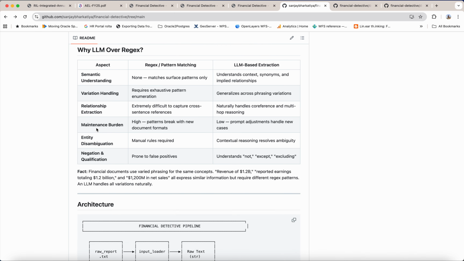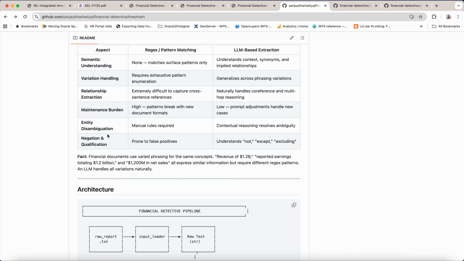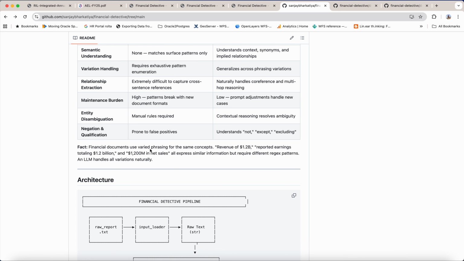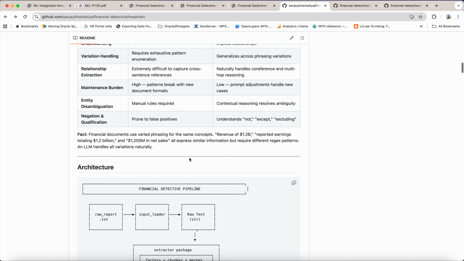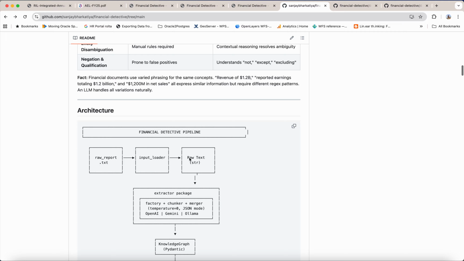I already explained why LLM over regex: regex matches patterns, not meanings. Financial language varies widely, with a lot of variations. An LLM understands context and relationships, so no regex is used anywhere in extraction. For example, financial documents use varied phrasing for the same concepts, like revenue of $1.2 billion, reported earnings totaling $1.2 billion, and $1,200 million in net sales. All express similar information but require different regex patterns, and an LLM handles all variations naturally.